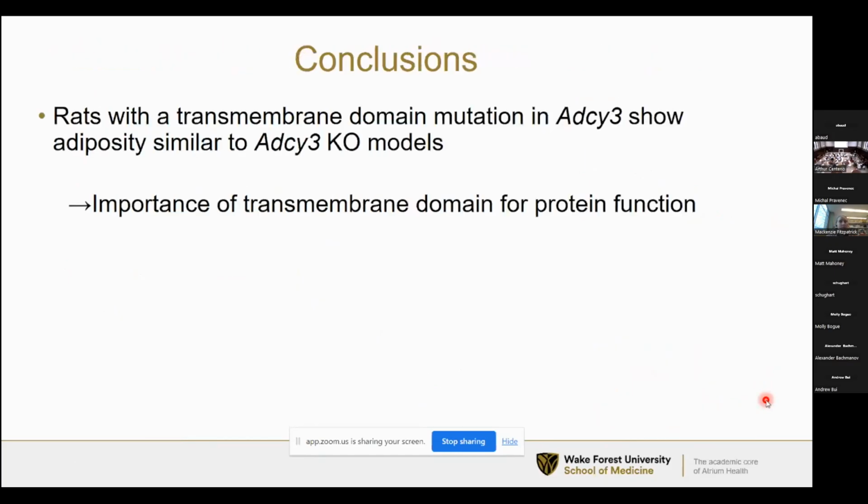So in conclusion, we found that rats that have a transmembrane domain mutation in ADCY3 show adiposity that is similar to the ADCY3 knockout models that have been done. And these results really underscore the importance of the transmembrane domain for protein function. It's interesting that we saw a similar adiposity phenotype in our mutant model compared to the knockout models, despite the fact that they have different underlying genetic causes.